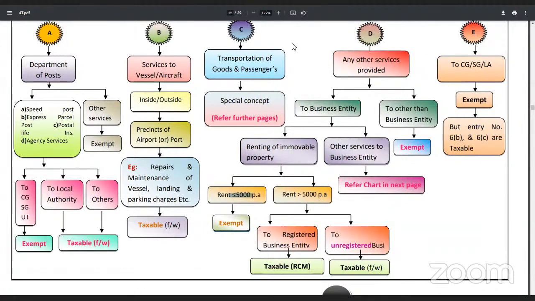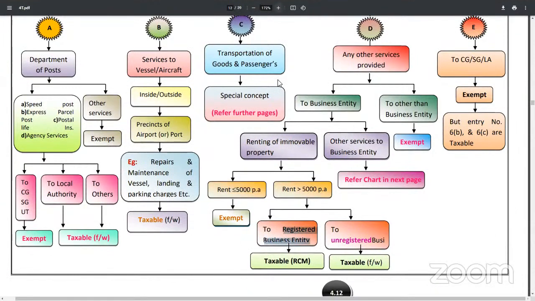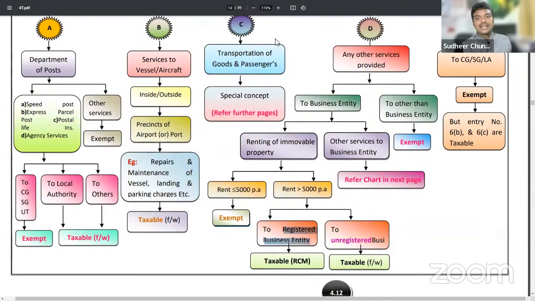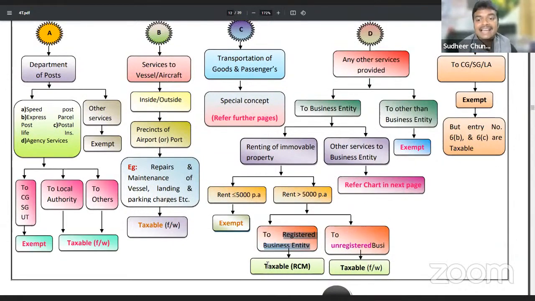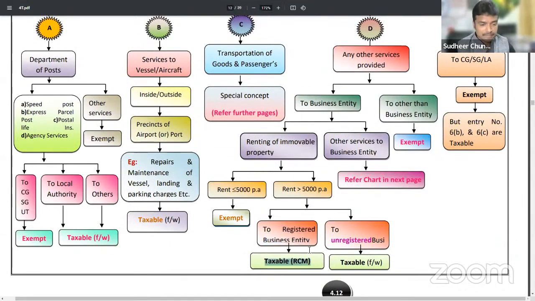If the rent charged exceeds 5,000 per annum and it is provided to a person who has GST registration, that will be taxable under reverse charge mechanism. Some of my clients have shops in NTR complex. They pay rent to the municipal authority, and on that rent they have to pay tax under reverse charge mechanism.